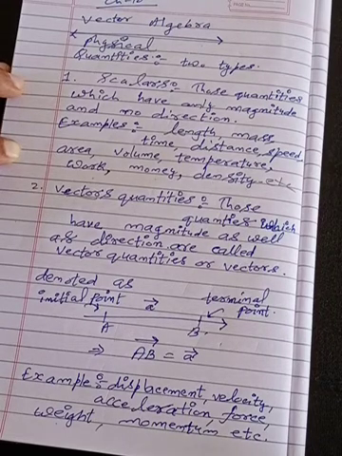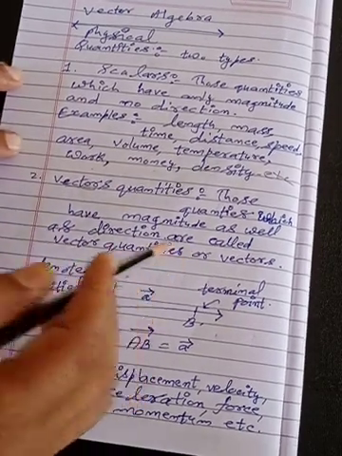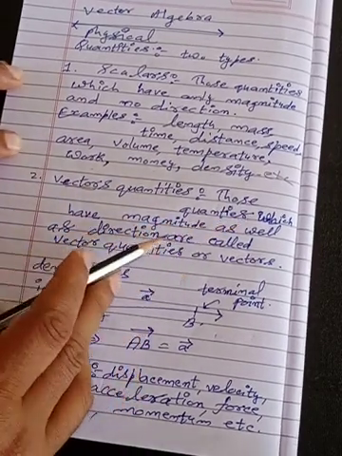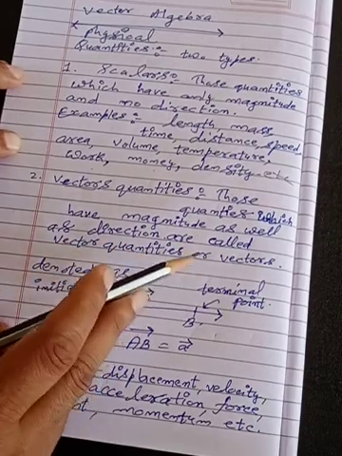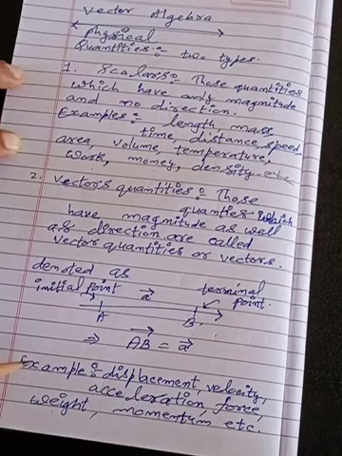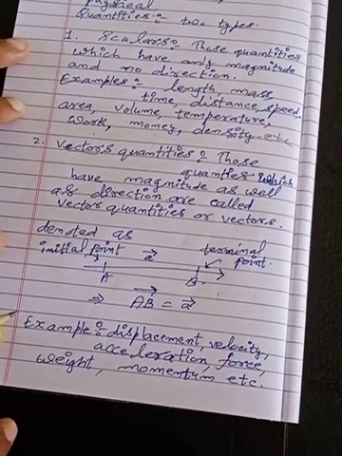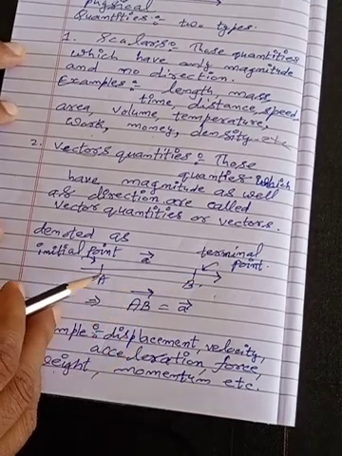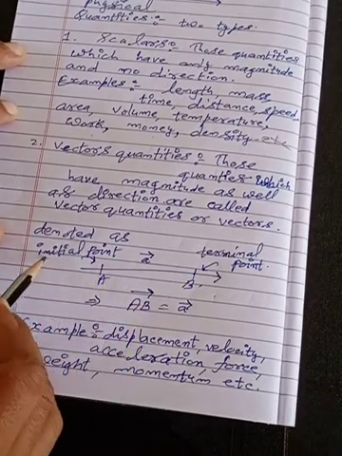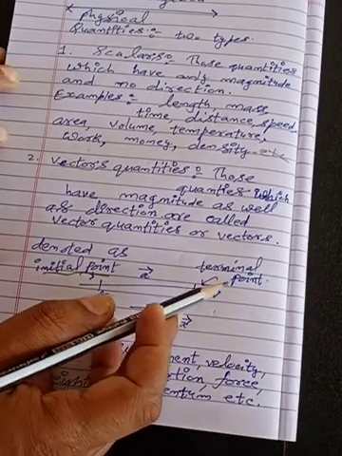Now the other quantities we have are vector quantities. Those quantities which have magnitude as well as direction are called vector quantities or vectors. Vectors are generally denoted by an arrow. This is its initial point and this is its terminal point.